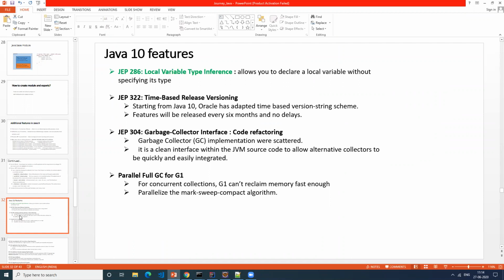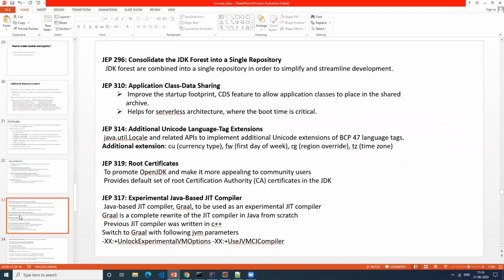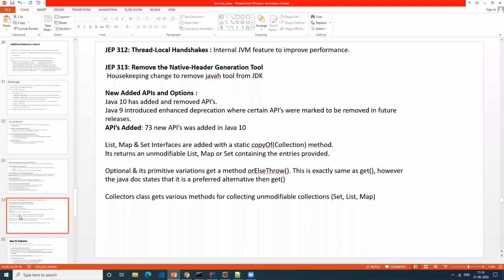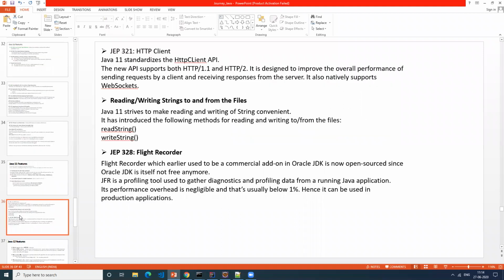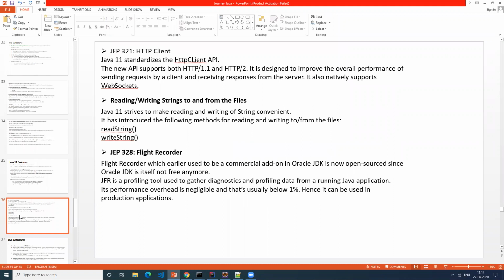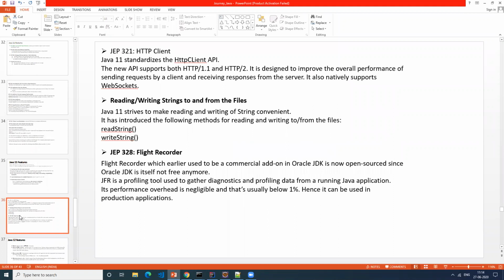So for Java 10, I think last session or two weeks back, we had a session on Java 10. We covered all the different features available in Java 10, and we tried to cover Java 11 features also. So that is the entire set of sessions we have covered till last week. Now the next topic is Java 12.